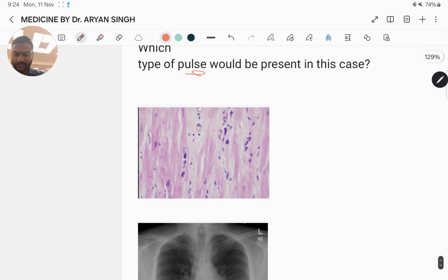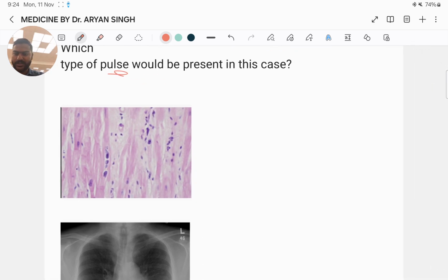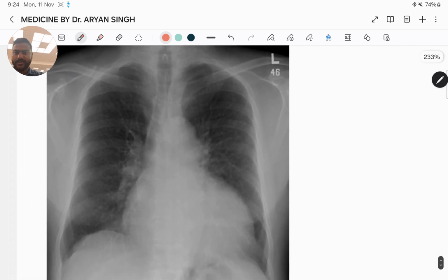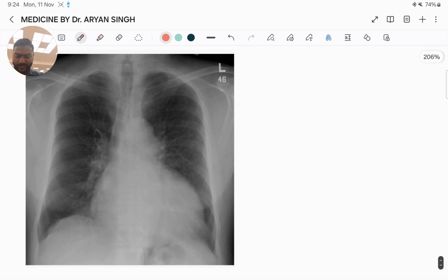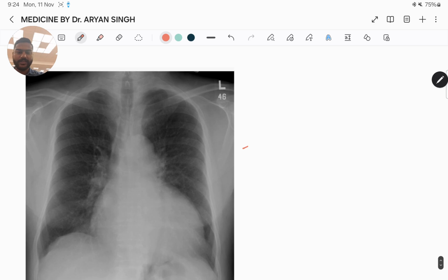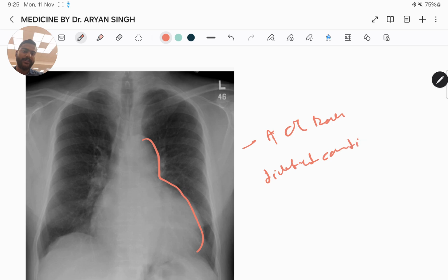Just see this figure and this figure. What you see is multinucleated myocytes on biopsy, and an increased CT ratio on chest X-ray, which indicates dilated cardiomyopathy.